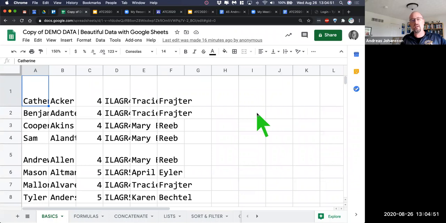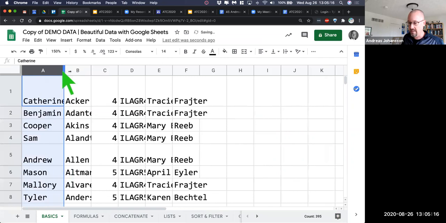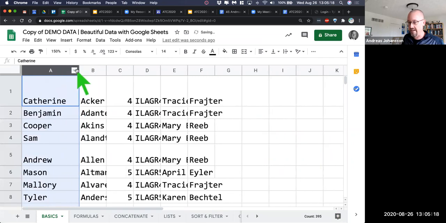To be fair, rows go this way, columns go up and down. So rows left to right, columns up and down. So when we're looking at rows 1, 2, 3, 4, 5, and then columns A, B, C, D, is what we're looking at. So we're going to adjust that a little bit. Now, what you could do is you can come in here for each column, and you can drag it. So you can say, okay, column A, I'm going to see if I can drag it, and then see whatever the values are in there.